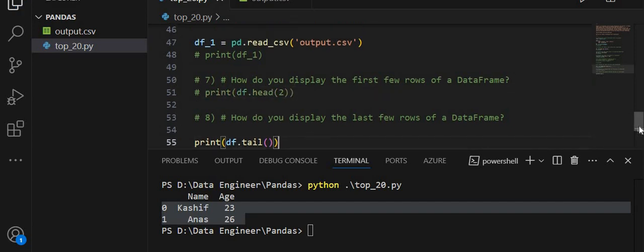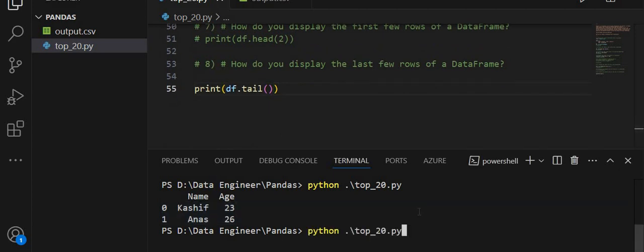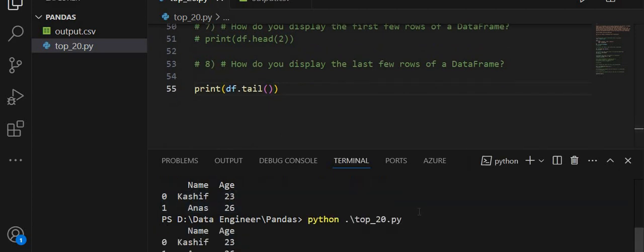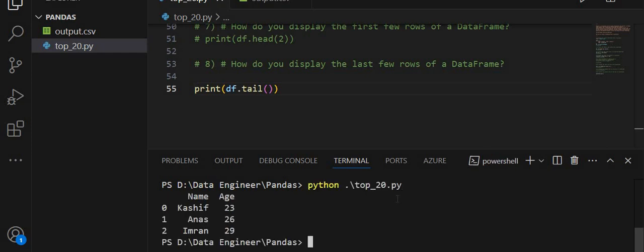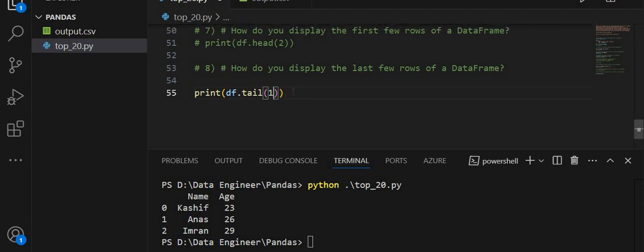When I run this code, you will see cls and df.tail, and inside the tail function I am going to pass an argument. I want to display the last few rows. I just want to display the last row using the tail method on my data frame df.